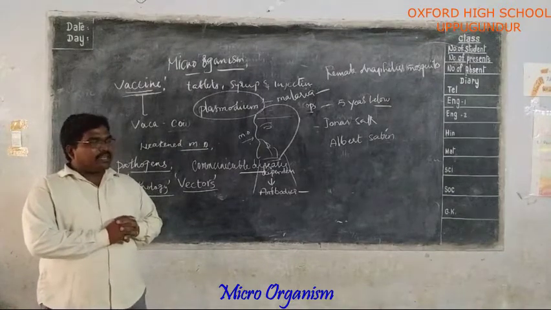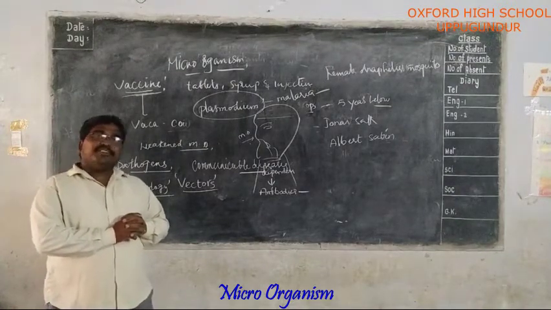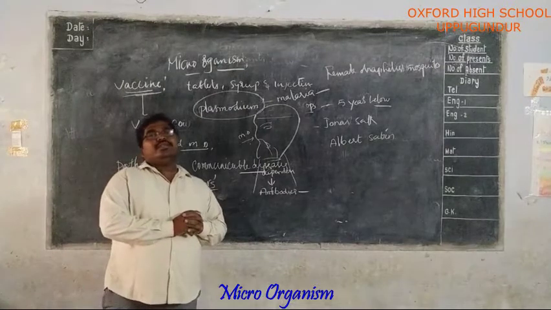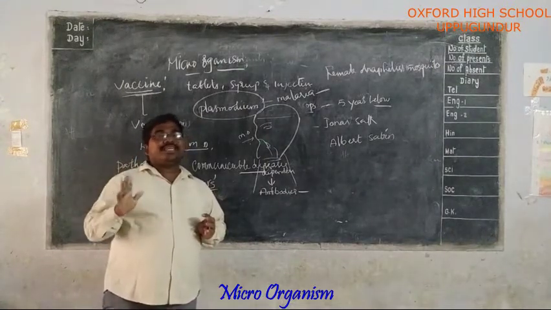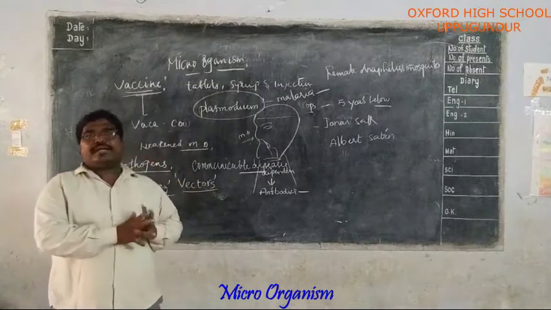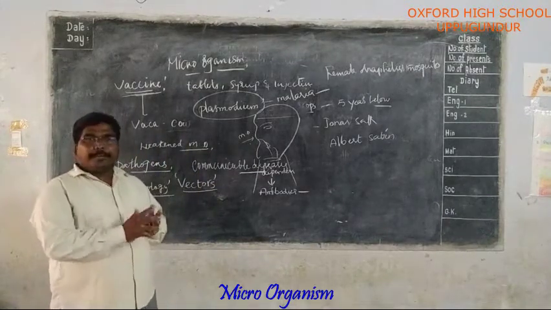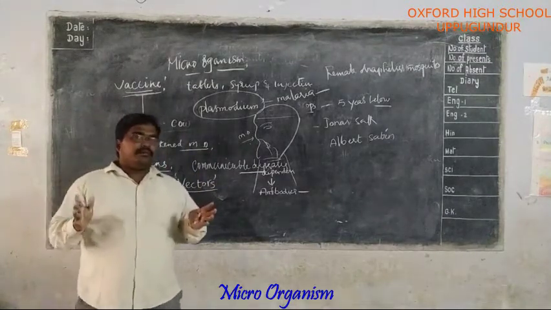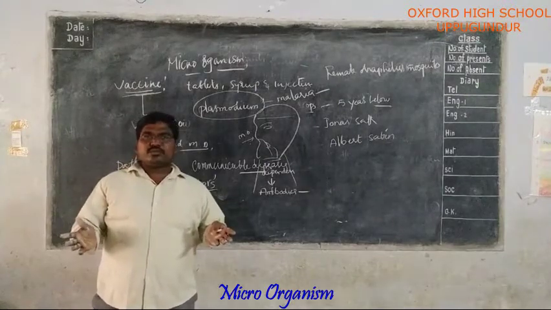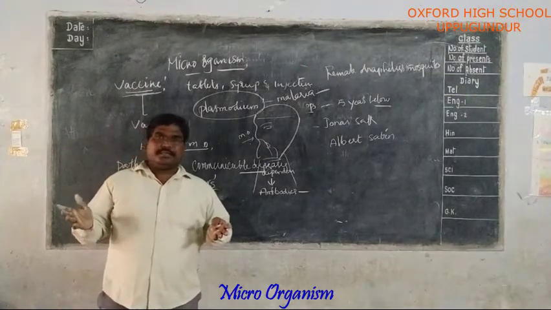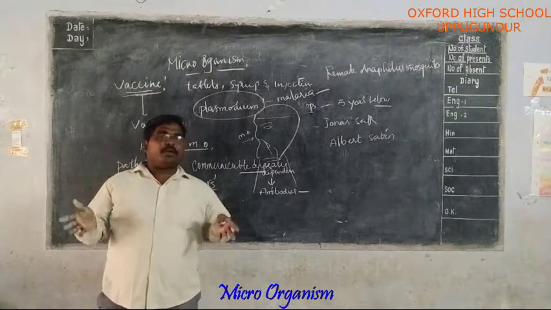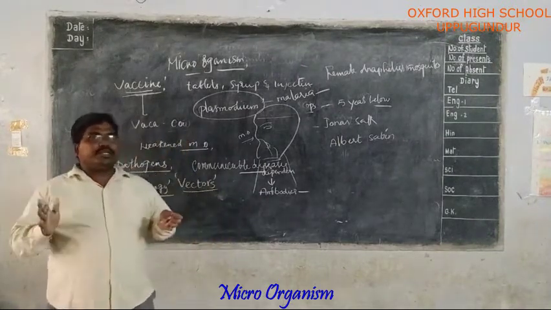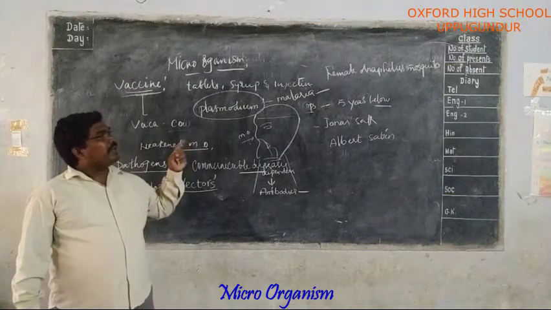Mosquitoes prefer to breed in this water. So by removing the stagnant water from our surroundings, from pits, ponds, ditches, tires, waste pots, flower pots, we can stop the spreading of malaria.